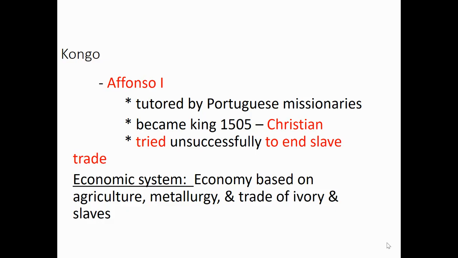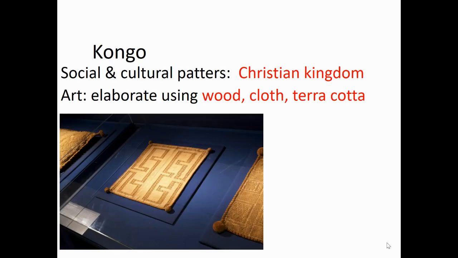The economic system for Congo was based on agriculture, which means farming, also metallurgy, metalwork, and trade of ivory and slaves. Congo is a Christian kingdom. They had elaborate artwork that was done on wood, cloth, and terracotta. And here are some pictures of some of those fabric works of art.